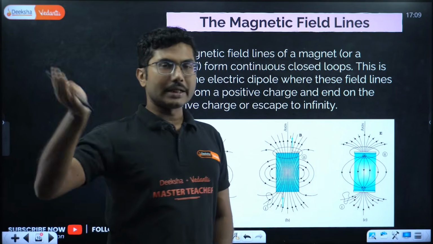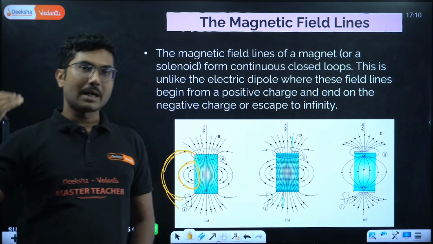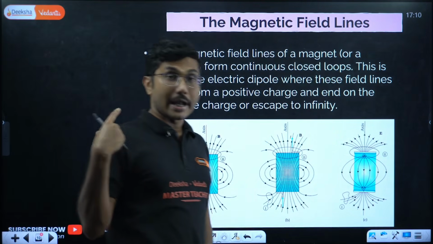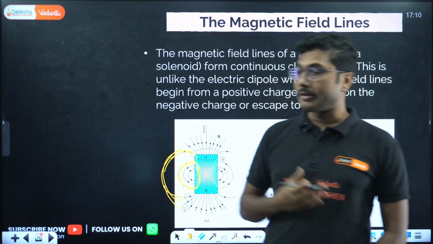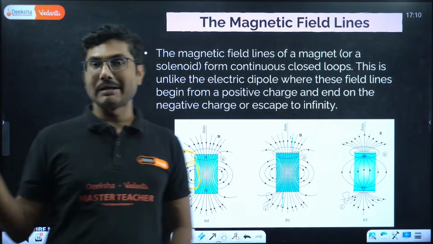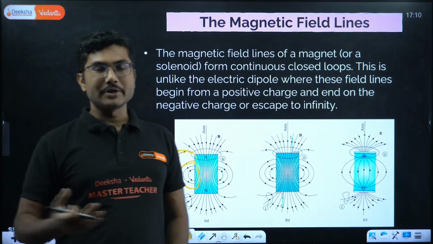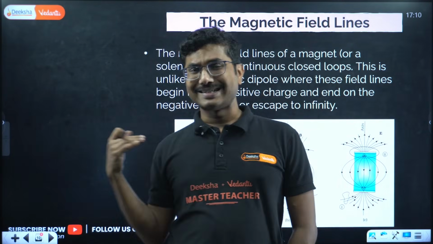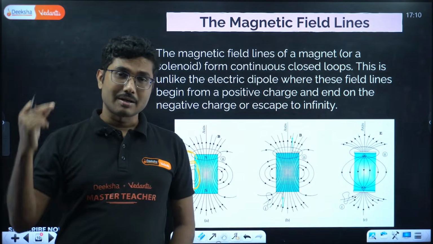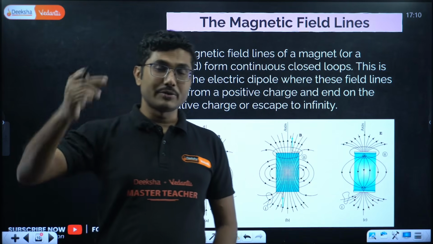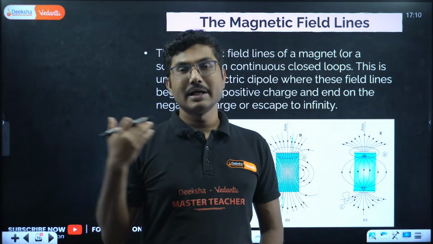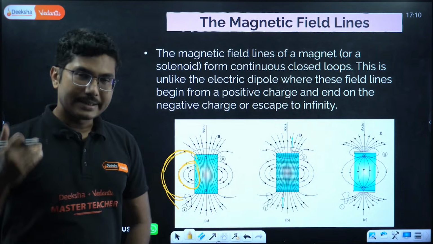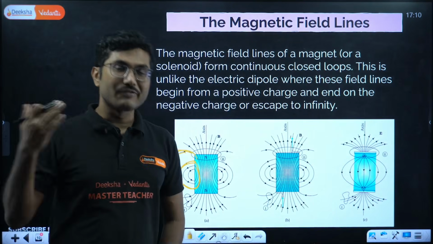There is a reason why a solenoid behaves as a bar magnet. In fact, if you put an iron core inside a solenoid, it behaves exactly like a magnet, and that gives rise to the electromagnet. You have studied about it in class 10th that with an iron core, there is a coil around it, it is called a solenoid, and it is basically behaving like a magnet. Same here also, and it has a magnetic field as well.